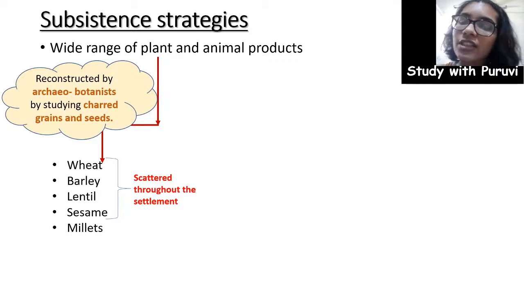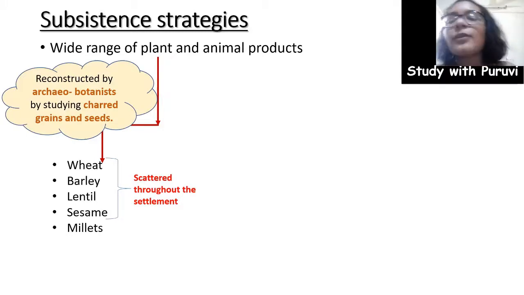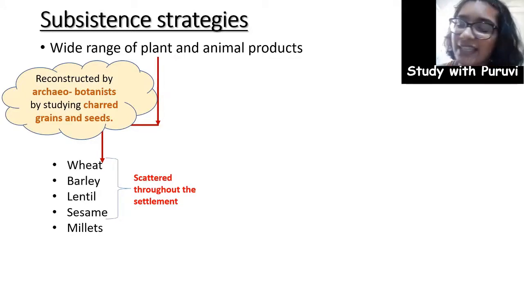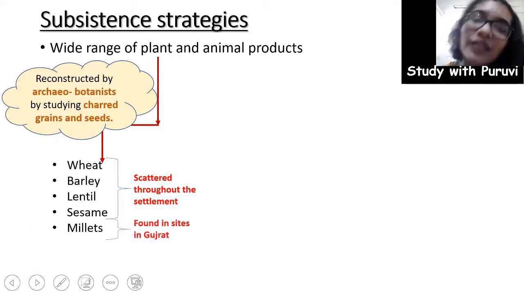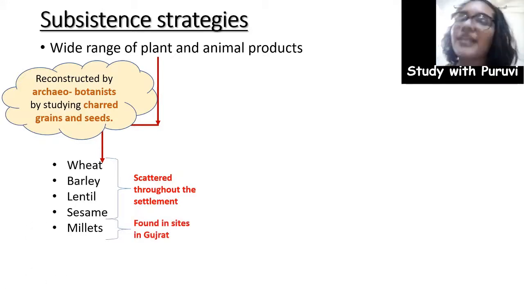Similarly, when archaeologists find something scattered throughout the settlement, they see it as something very common. On the other hand, if they find some things only in some parts of the civilization, they conclude that it was restricted to that place only. So wheat, barley, lentil and sesame were scattered throughout the settlement, whereas millets were found only in the sites of Gujarat.